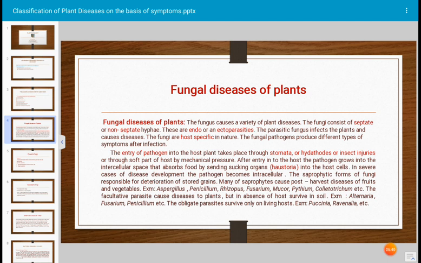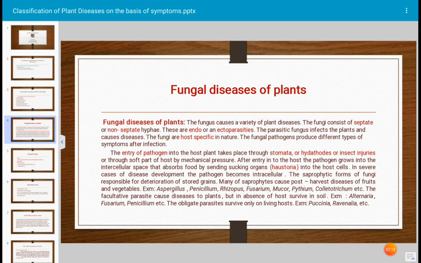Insects feed on cell sap. When insects visit crop plants, injuries are caused on the epidermis, and whenever the pathogen comes in contact with the leaf, through the insect injury it can easily enter the host tissue. But some plant pathogenic fungi produce enzymes, cell wall degrading enzymes.